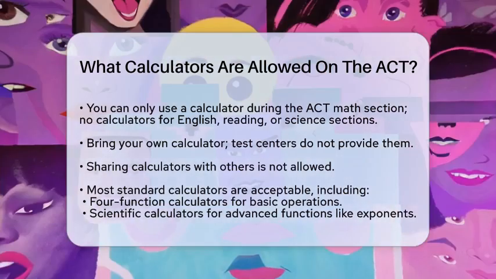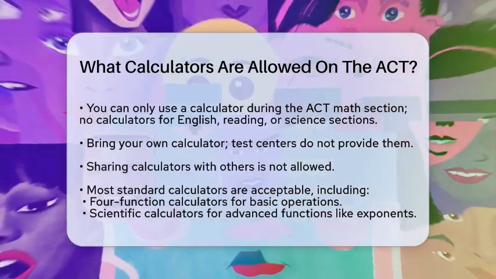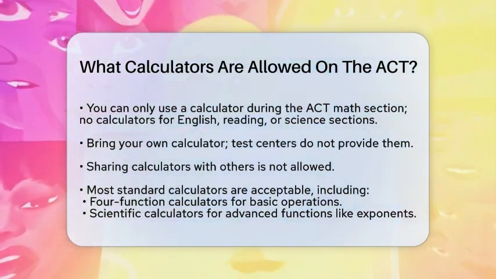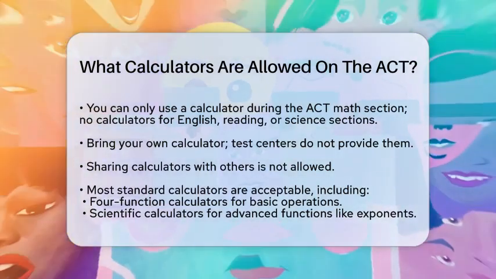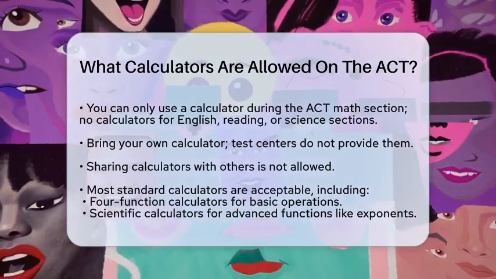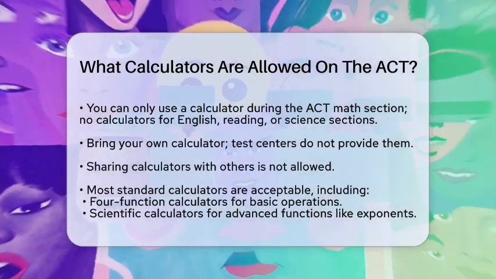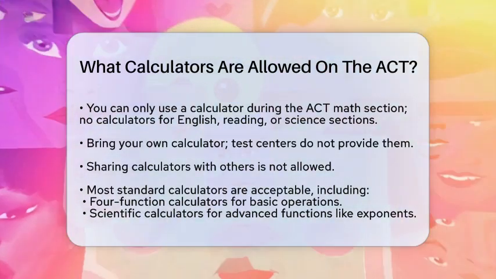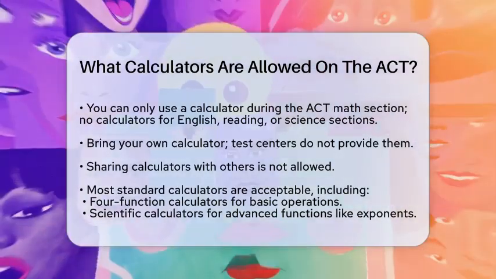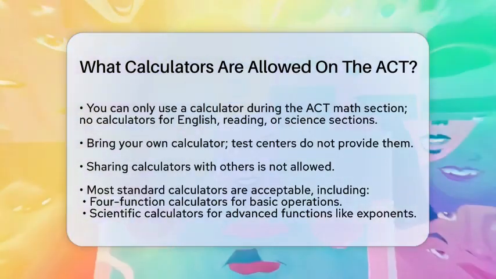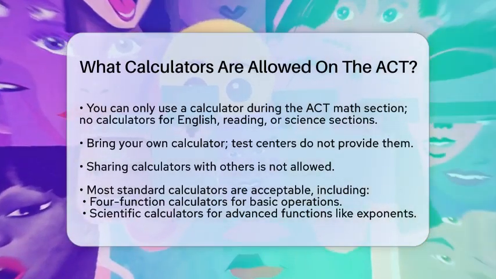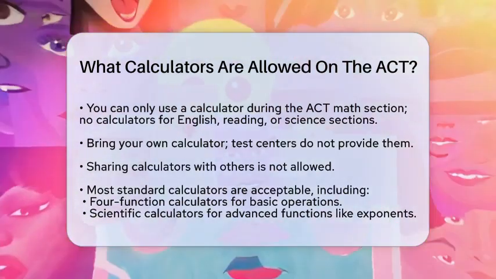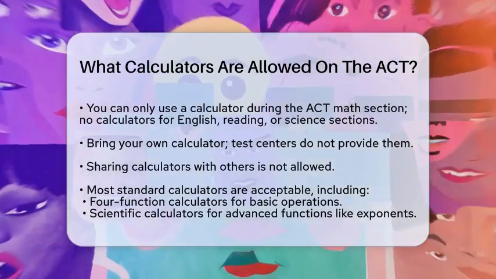First off, you can only use a calculator during the math section of the ACT. For the English, reading, and science sections, calculators are not allowed. It's important to remember that you must bring your own calculator, as the test center will not provide one. Sharing calculators with other students is also not permitted, so make sure your calculator is ready to go before you arrive. Now let's talk about the types of calculators that are allowed.